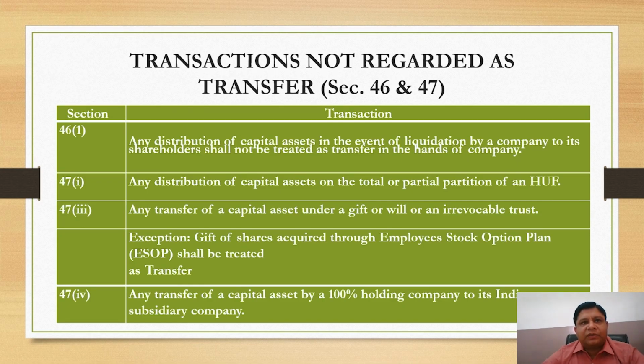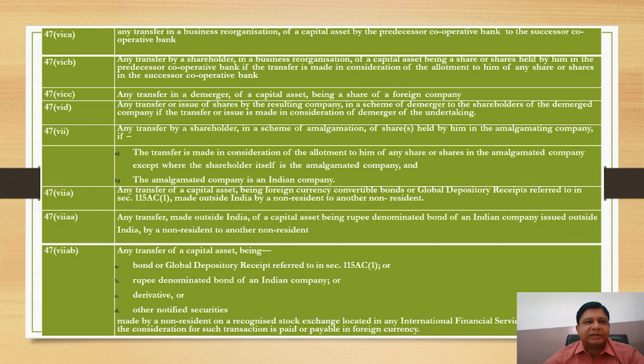Next, any distribution of capital asset on the total or partial partition of an HUF, any transfer of a capital asset under a gift or will or an irrevocable trust. Next, any transfer of a capital asset by a 100% holding company to its Indian subsidiary company. Such transactions will not be treated as transfer. Some more transactions, any transfer of capital asset by 100% subsidiary to its Indian holding company. Any transfer in a scheme of amalgamation.